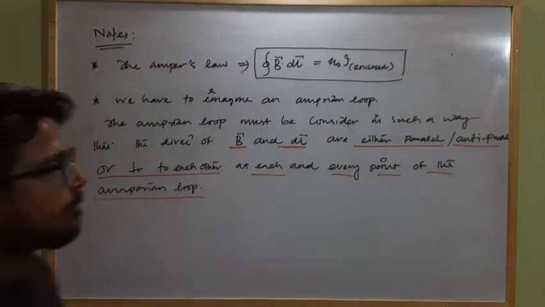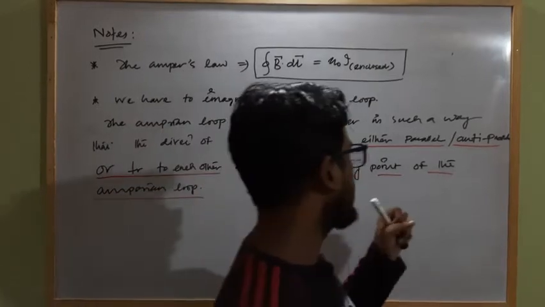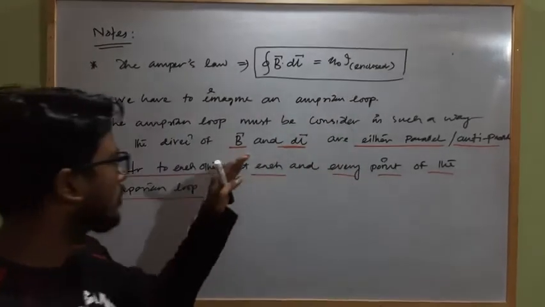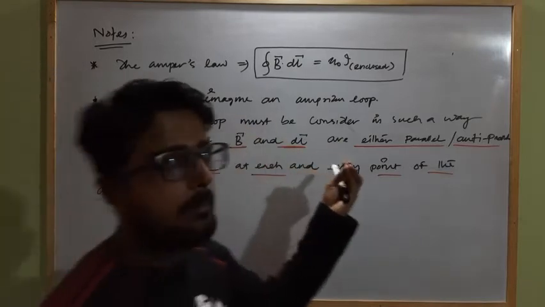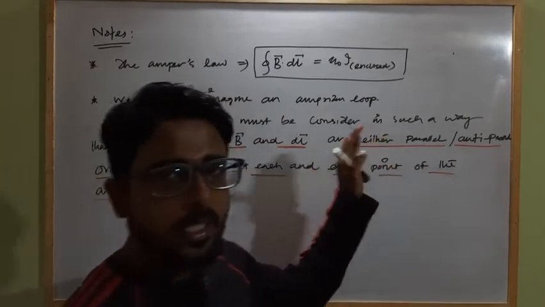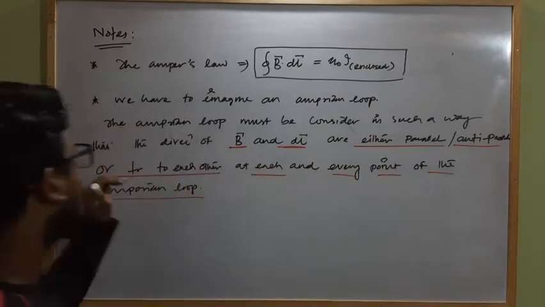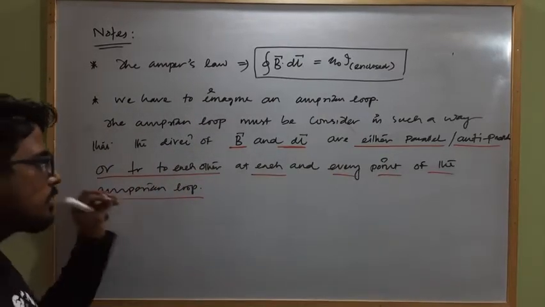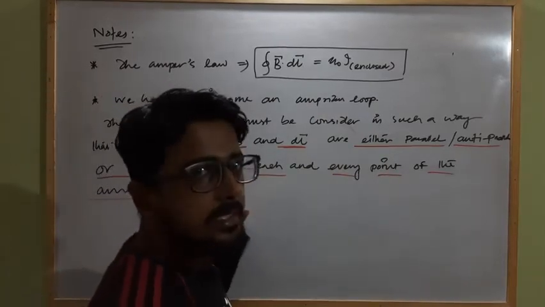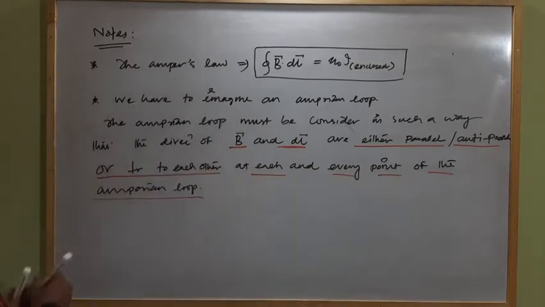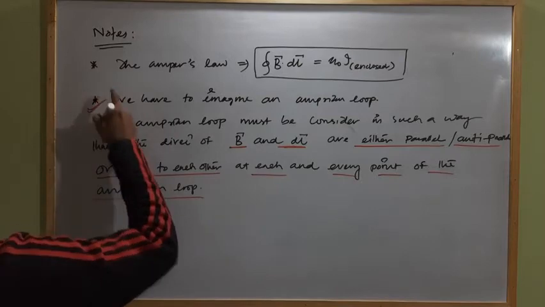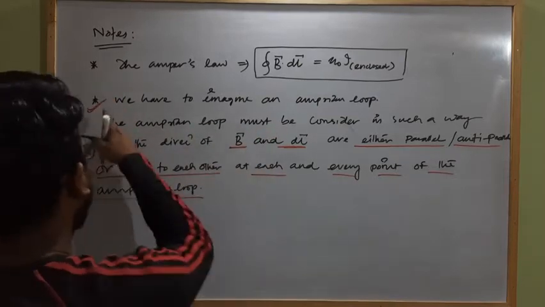So you have to imagine the Amperian loop in such a way that the angle between B vector and dl vector will be either parallel or anti-parallel, that means 0 degree or 180 degree, or they are perpendicular to each other. This will make it easy for our calculation purpose. Clear? Okay, this is the first point.